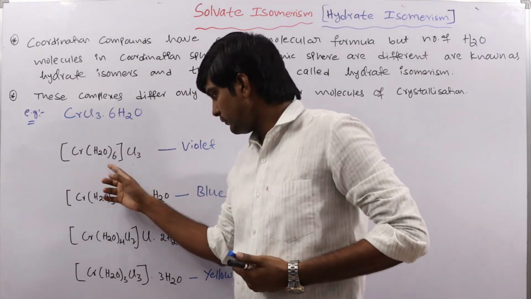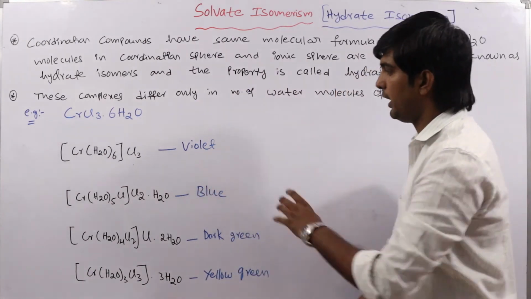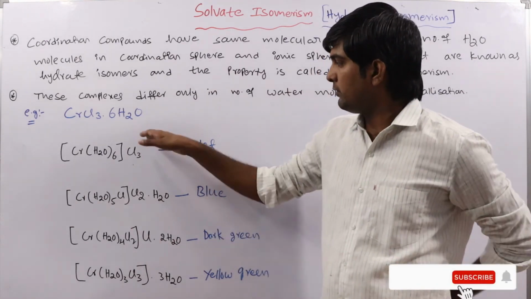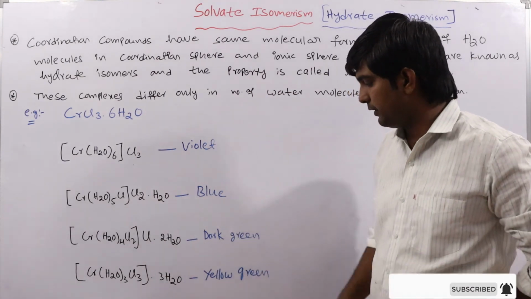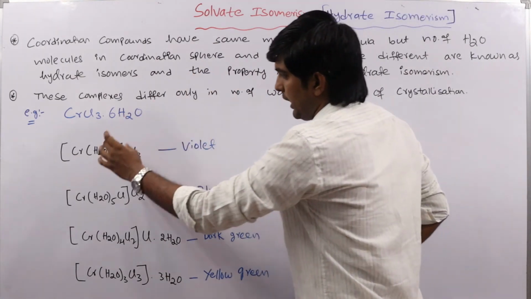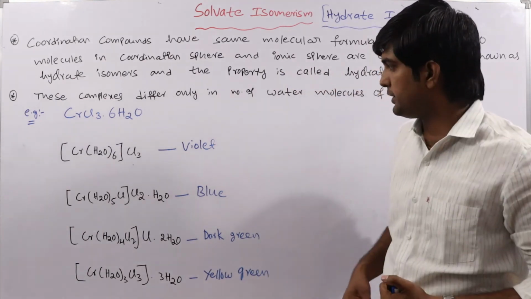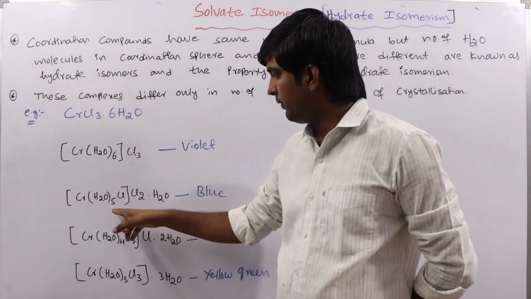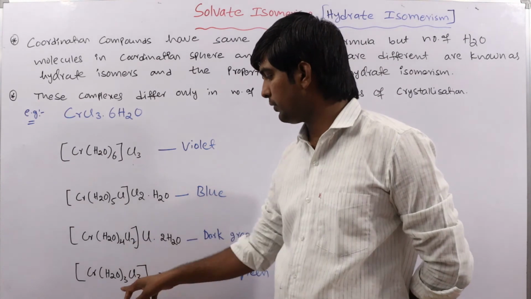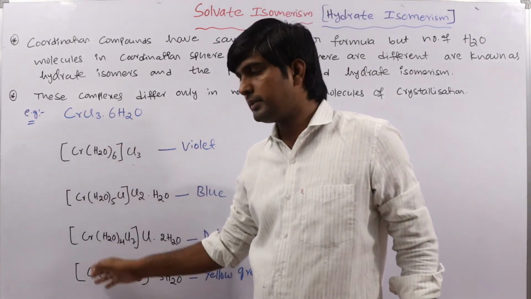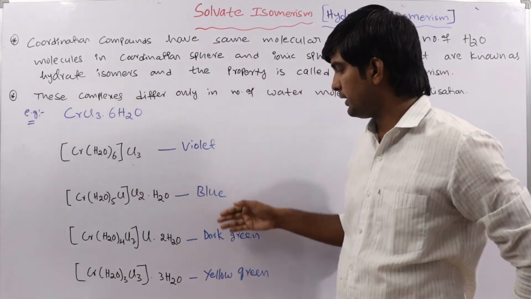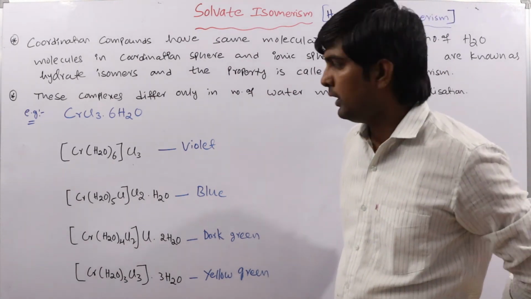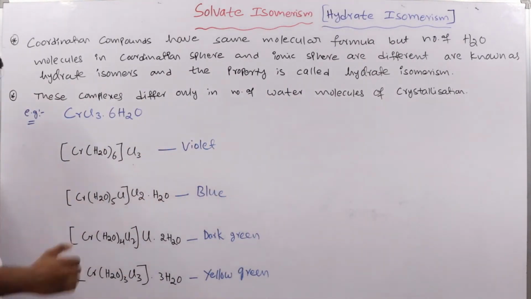Now another thing: look at the colors. No need to memorize these colors; we have taken them only for understanding purposes. They have the same molecular formula but exhibit different colors, because as the ligands change, the color also changes. Here we have 6 aqua ligands, but here 5 aqua ligands and 1 chlorido ligand, then 4 and 2, then 3 and 3. So as ligands change, the color exhibited also changes: violet, blue, dark green and yellow green. Different isomers have different colors.